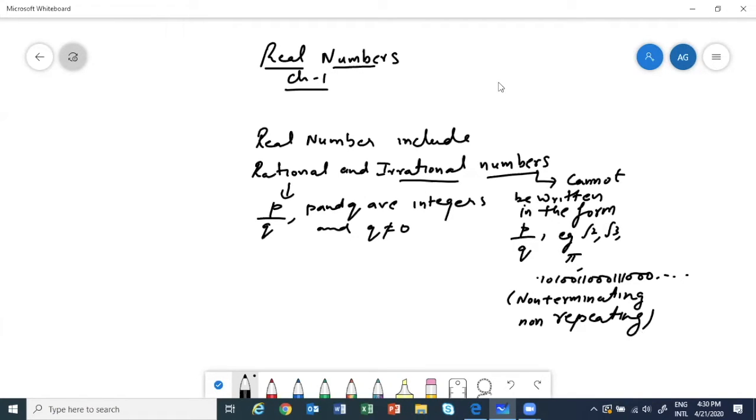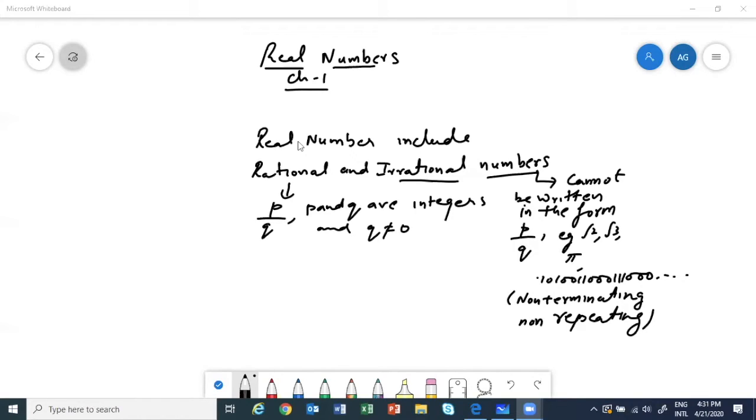So this much you did. Already you know. So now we are going to proceed further. First of all, I'll give you the formal statement of Euclid's division lemma.